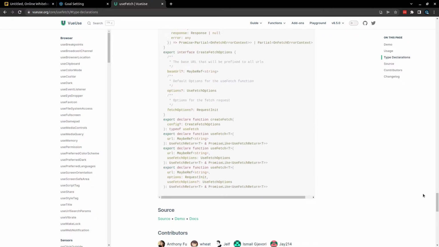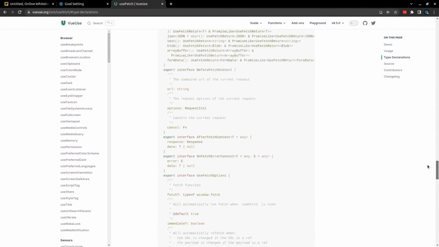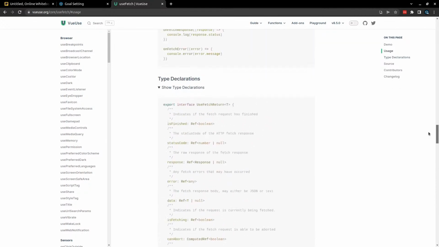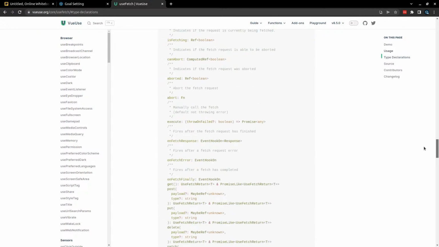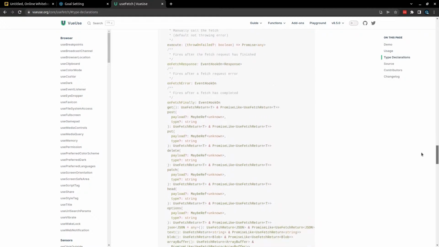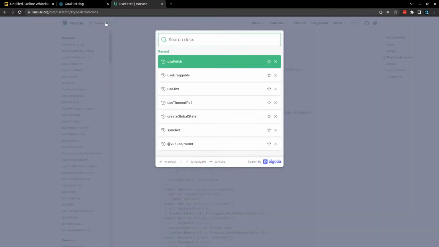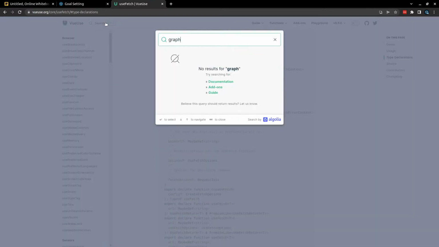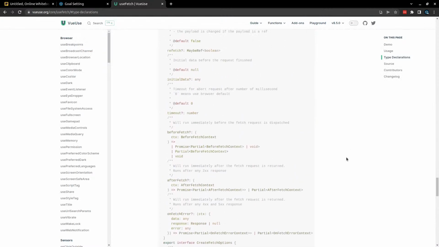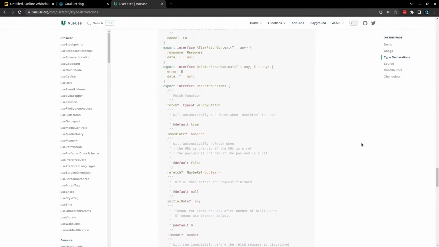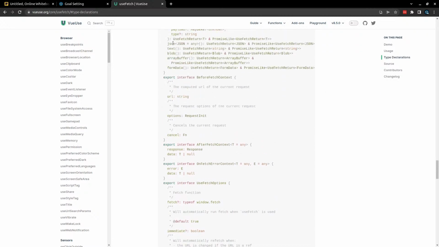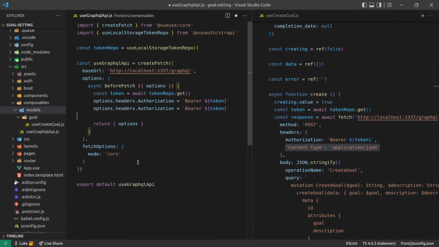Okay, maybe I'm wrong. Actually, maybe they've got one for GraphQL. No, they don't. All right, let's just have a play with this.